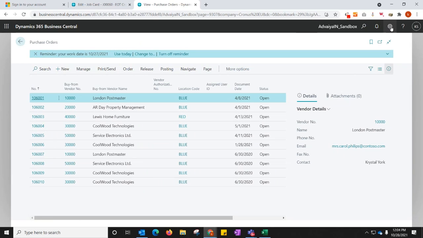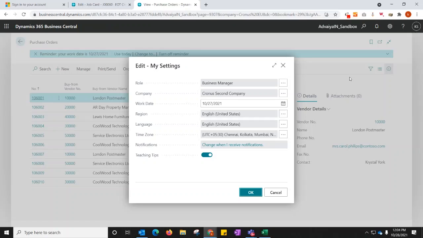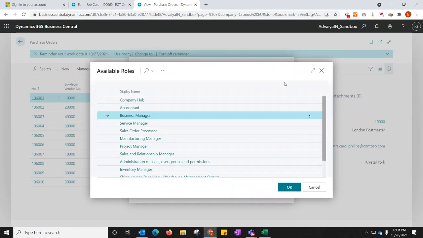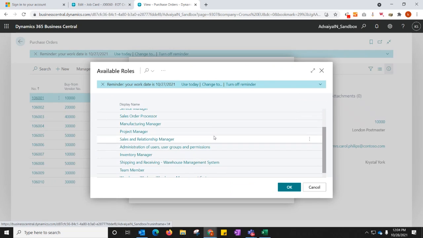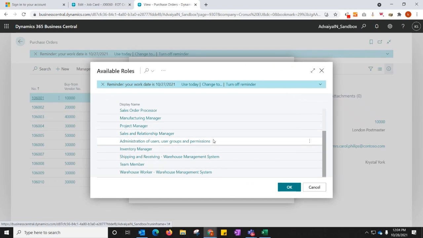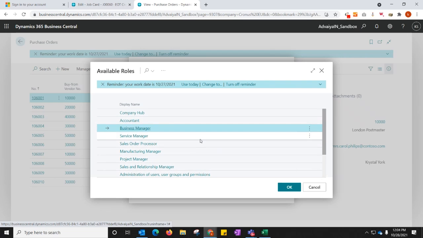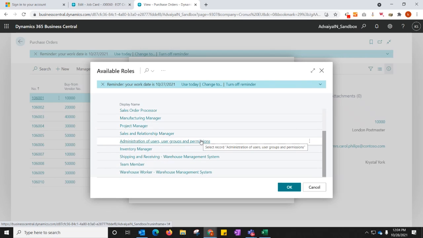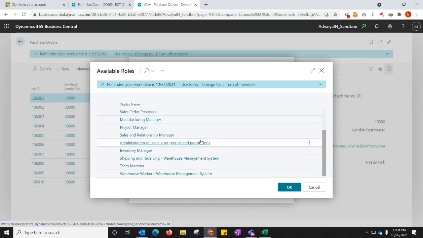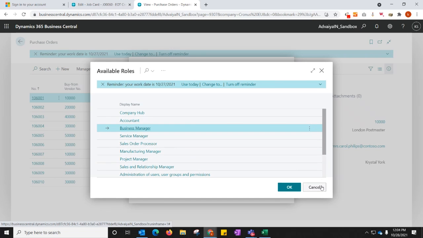Then it also provides different roles to log in to the system. So if I talk about different roles, be it business manager, project manager, sales director, relationship manager, or warehouse manager, you can provide different roles and rights to different people in the organization, so that they are not overburdened by a lot of information. They just see the specific insights they need to run their operations and day-to-day activities. Even if needed, we can create custom roles and provide different permissions as needed. So we can provide these kinds of permissions and roles to different companies.